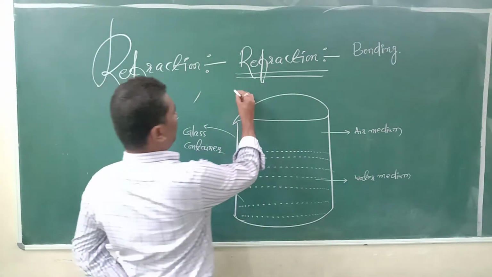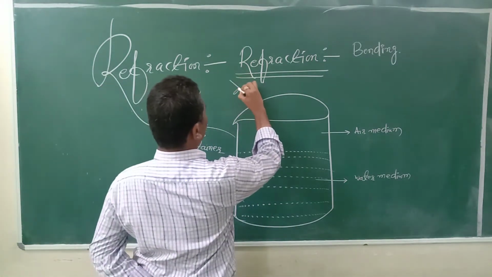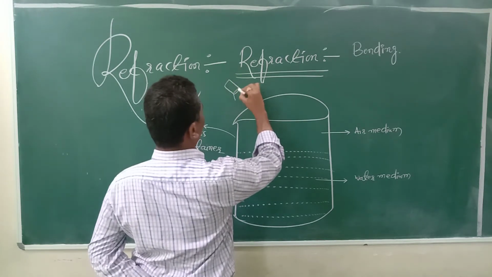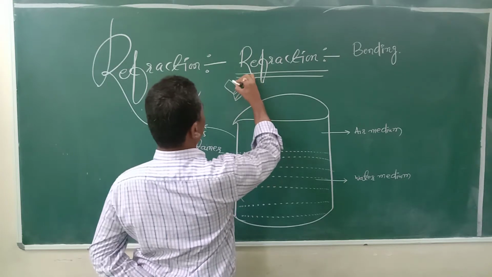Here one torchlight is put, to produce light.